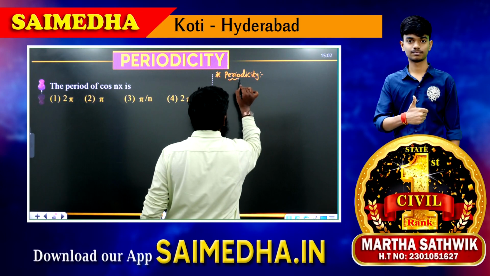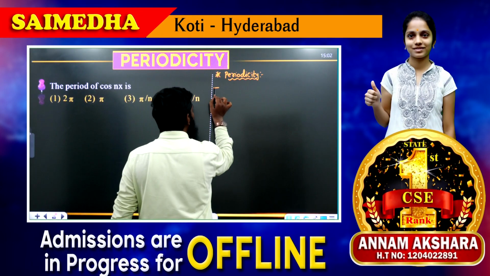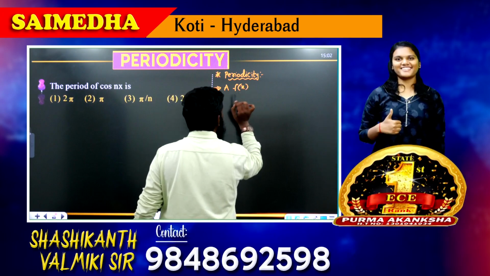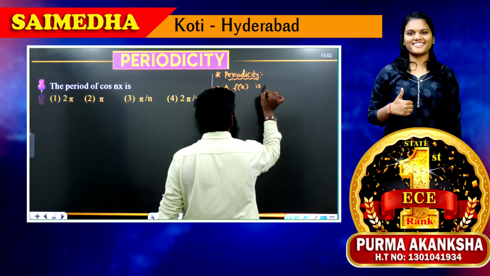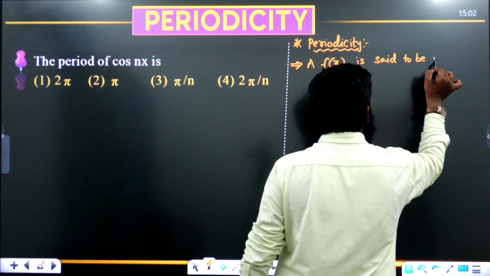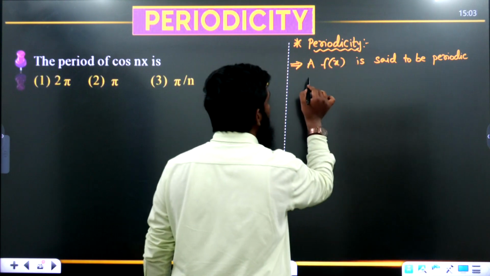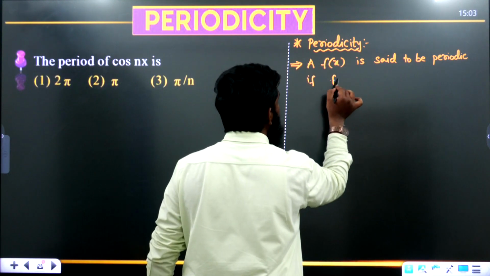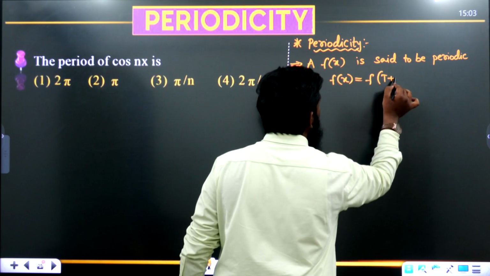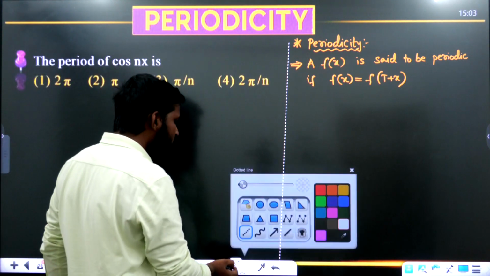Periodicity means, when is a function said to be a periodic function? A function f of x is said to be periodic if f of x is equals to f of t plus x. What we have taken? f of x is equals to f of t plus x.